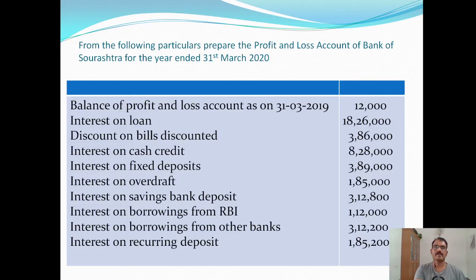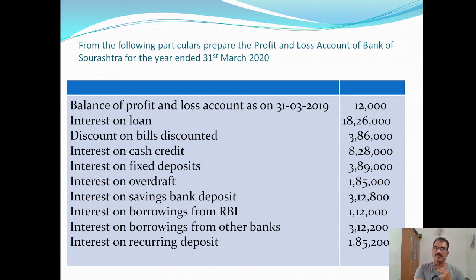Good morning. Now we are going to prepare the profit and loss account of a bank. From the following particulars, prepare the profit and loss account of Bank of Saurashtra for the year ended 31st March 2020. Okay. Balance of profit and loss account as on 31st March 2019, rupees 12,000.